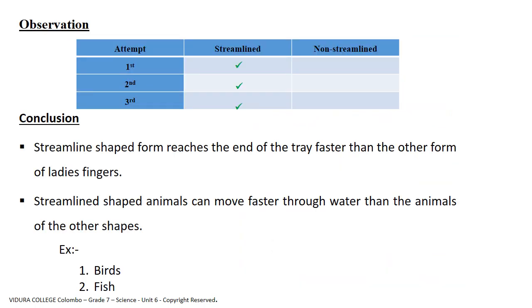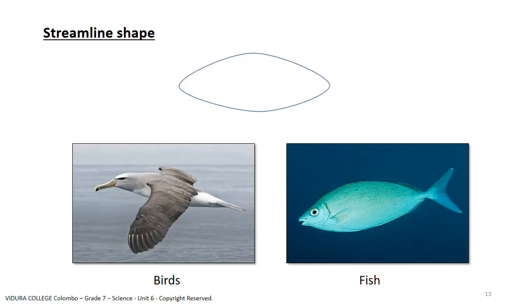You will clearly see the streamlined shape arrives to the end of the tray first in all the attempts, as it has moved faster than the cylindrical form one. We can apply this to the living world too. Streamline shaped animals move faster through water than the animals of other shapes. For example, you can see this body shape in birds and fish.